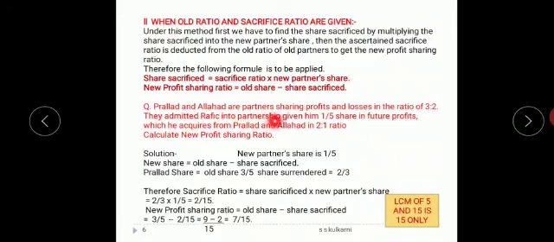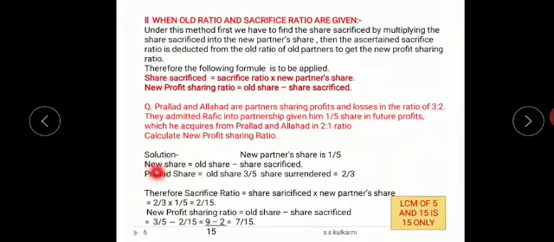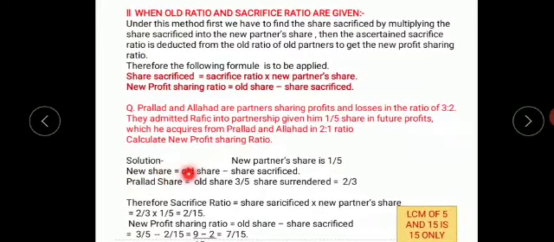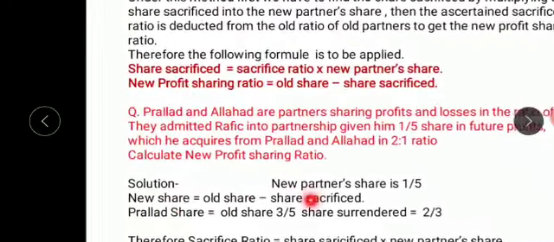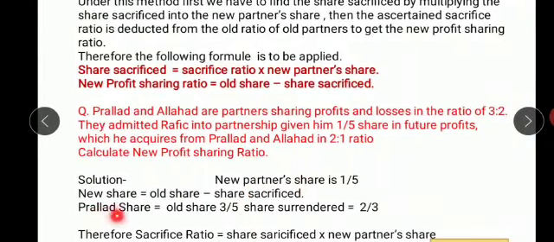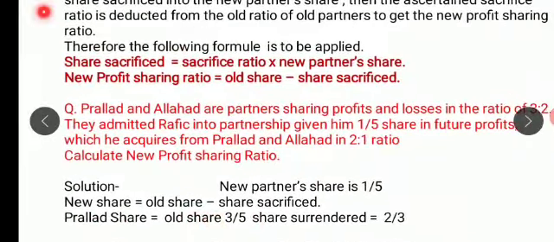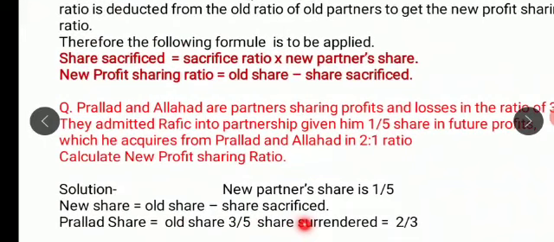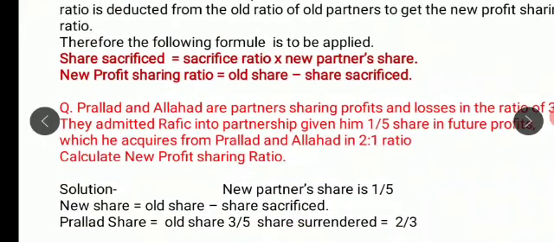So we'll see: Prahlad and Ahlad are partners sharing profits and losses in the ratio of 3:2. They admit Rafiq into partnership, so he is getting 1/5 share in future profits, which he is acquiring in the ratio of 2:1 from Prahlad and Ahlad. Now I have to calculate the new profit sharing ratio. So I have to write: new ratio is equal to old ratio minus share sacrificed. So what is Prahlad's share? Old ratio is 3/5 and he has given 2/3 of his 3/5.